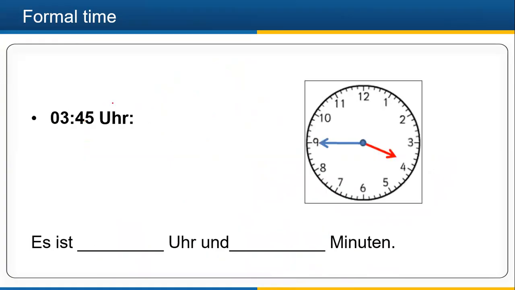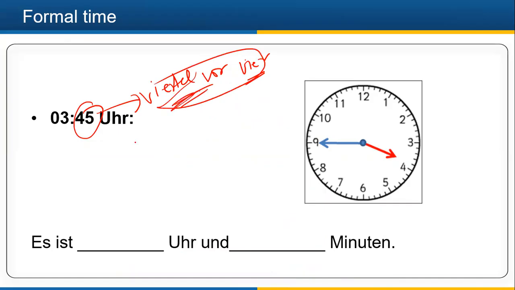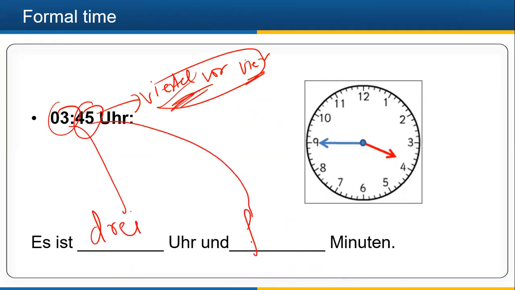For example, in informal we say quarter to 4, Viertel vor 4. But here I am not using this way. This was informal, but I need to write formal, so the hours shall come first: es ist 3 Uhr und 45 Minuten.